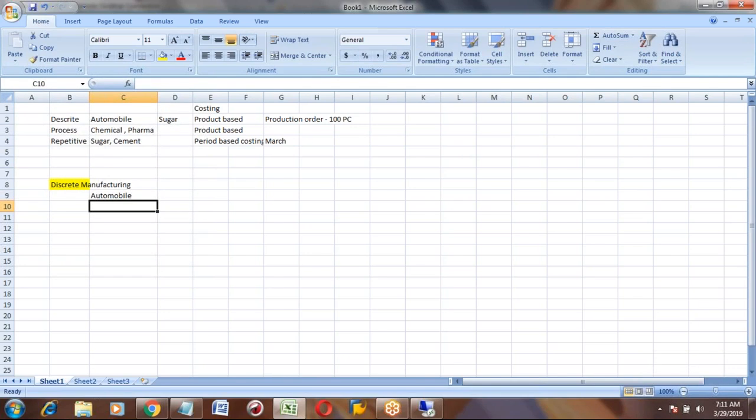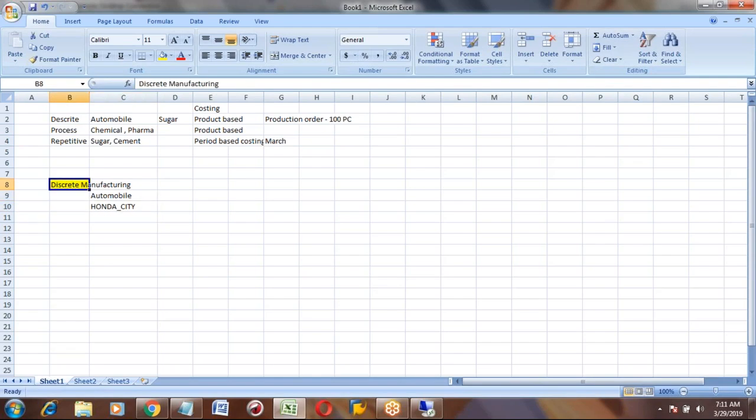In our example, I will take the product Honda City as our product. So how this product is manufactured, the process, everything we will discuss.